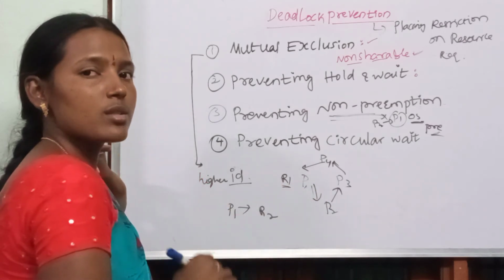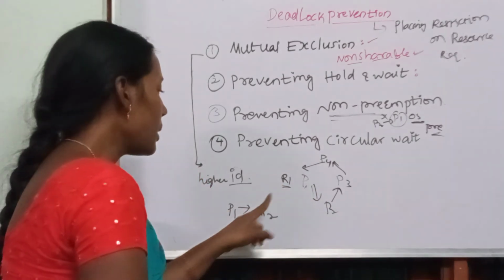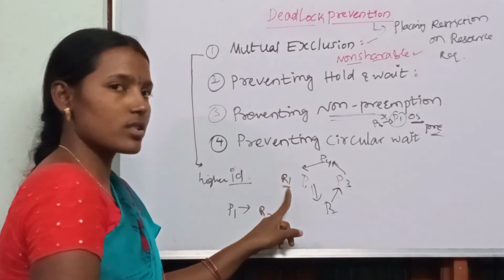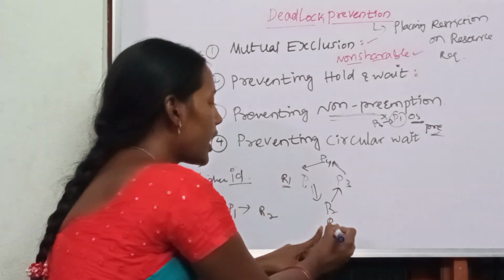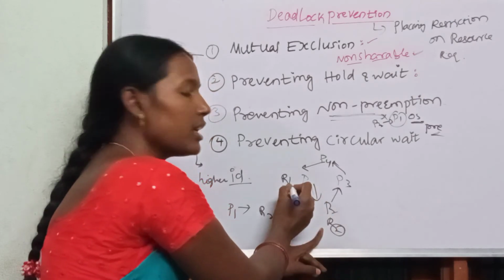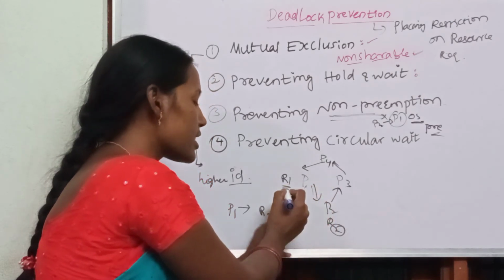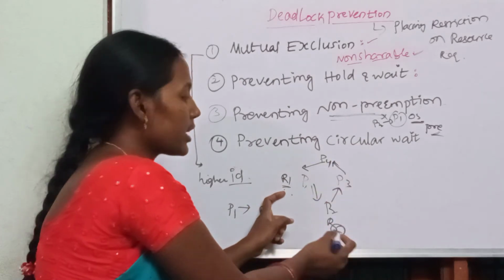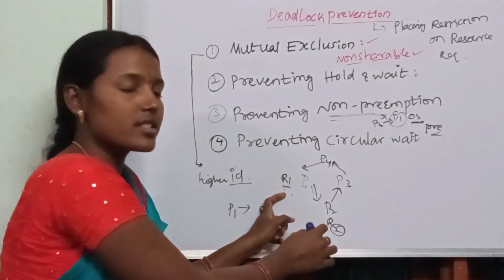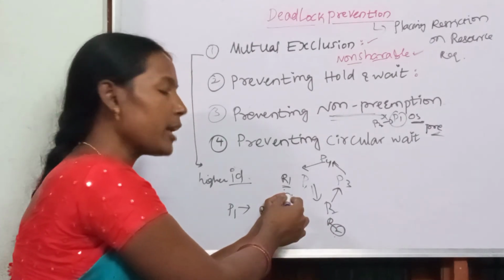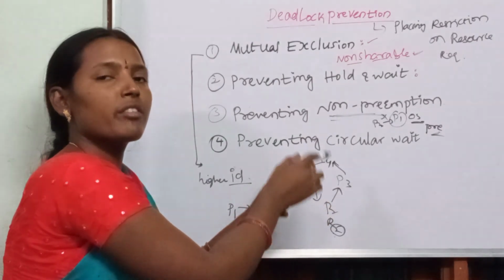So in this case, in order to avoid the deadlock, P1 must release the resource R1. Why? Because it is requesting the higher ID resource R2. That means 2 is higher than 1. So first it must release the resource R1, then later request R2. If R2 is free, the operating system will give R2 and R1 back to P1. So P1 can execute.